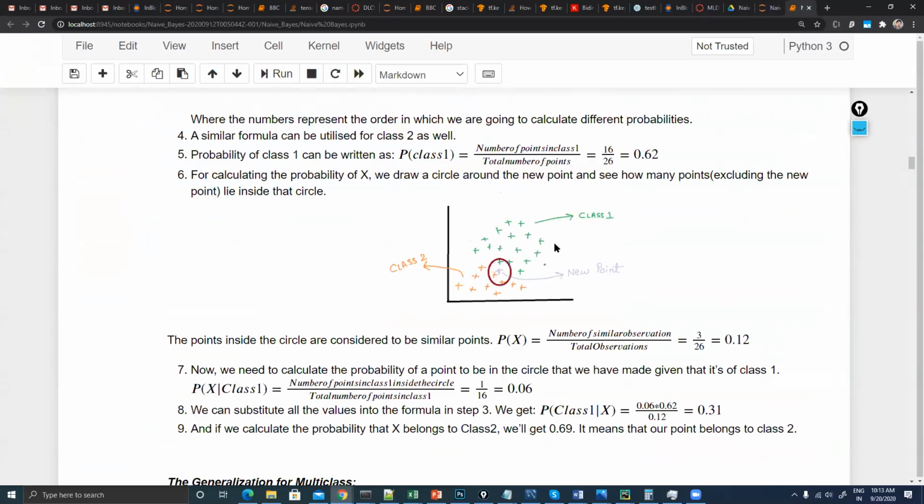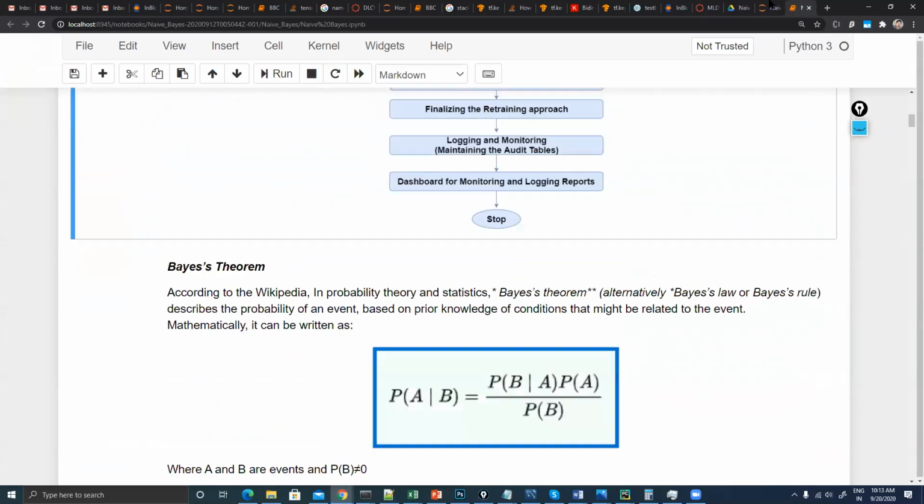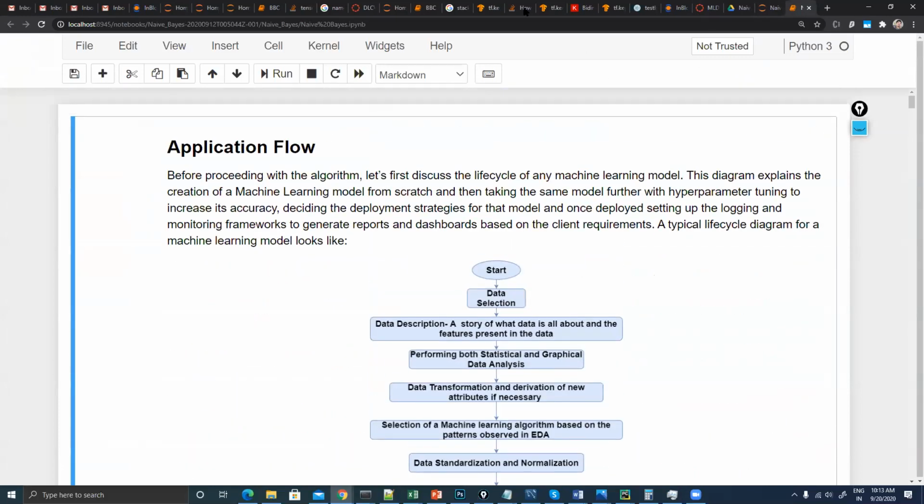And today we are going to talk about this particular algorithm. So what is basically a Bayesian algorithm and how does it work with categorical data and with non-categorical data, which is nothing but a continuous data set. So let's try to understand this part.